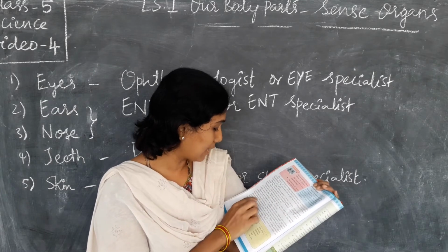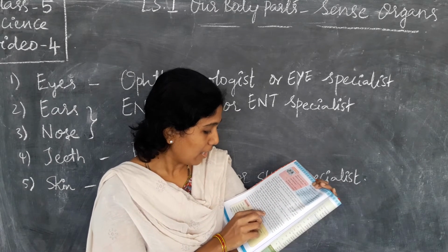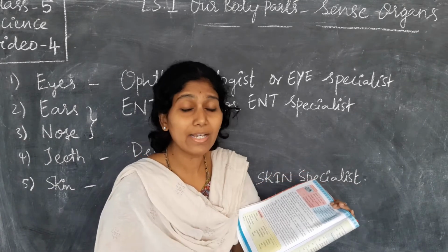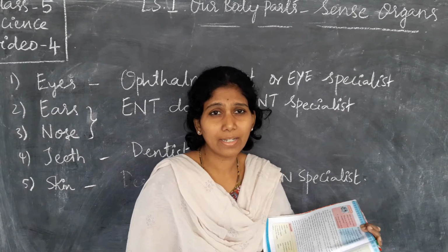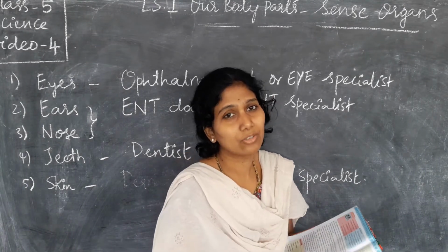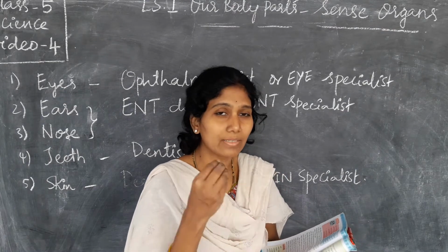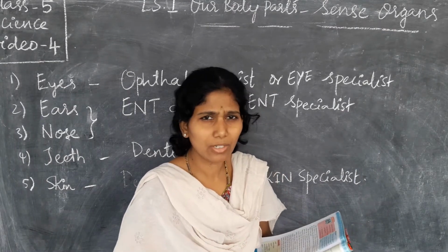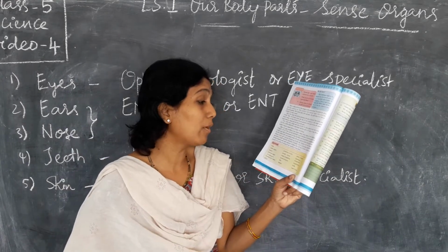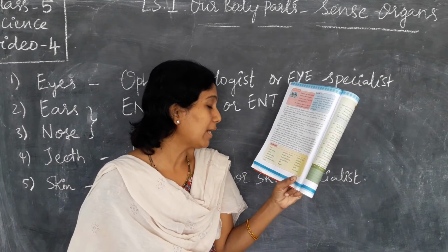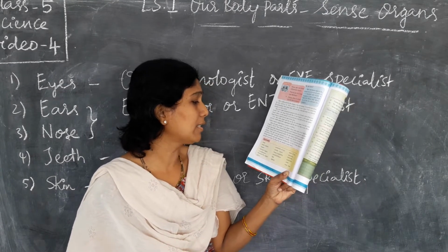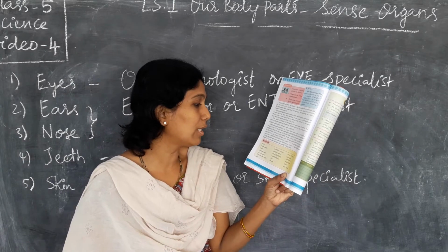For children with such special needs, we can organize health checkups in our school. Even nowadays in our schools they are conducting these camps. Sometimes doctors and dentists come over to check the children's teeth. Correct or not? These camps are going on nowadays. In schools, the government is providing aids for hearing impaired and sight impaired children free of cost. If these children are present in our school or our class, we should do the needful for them.